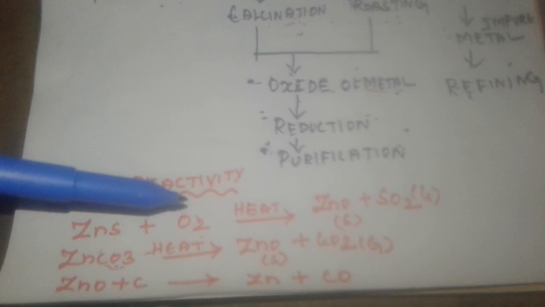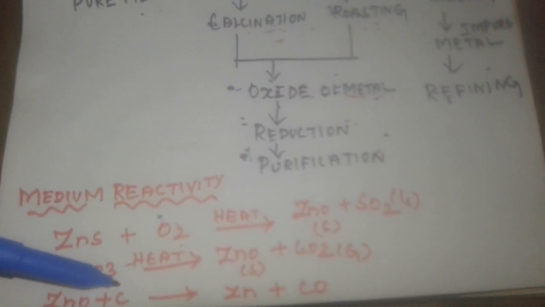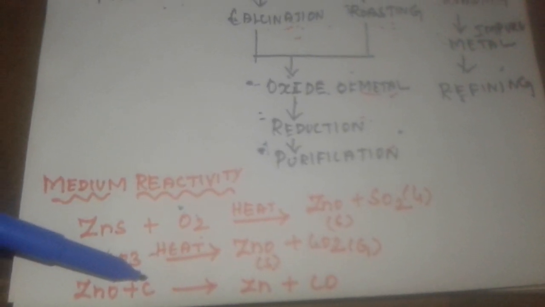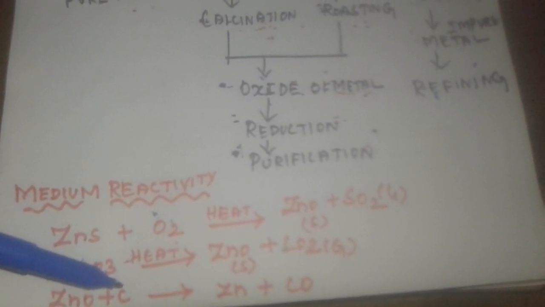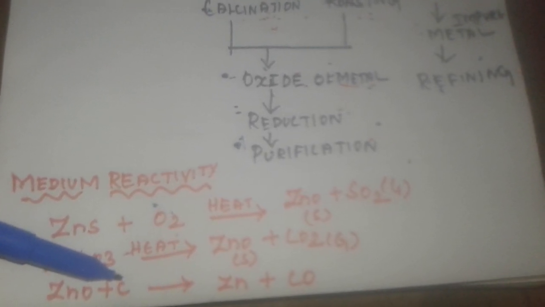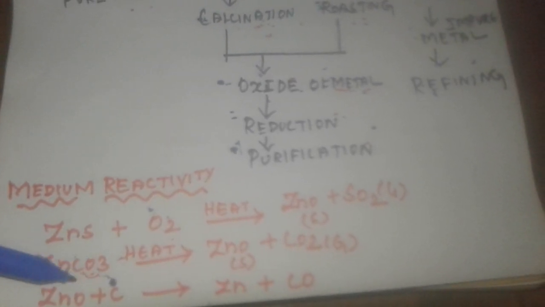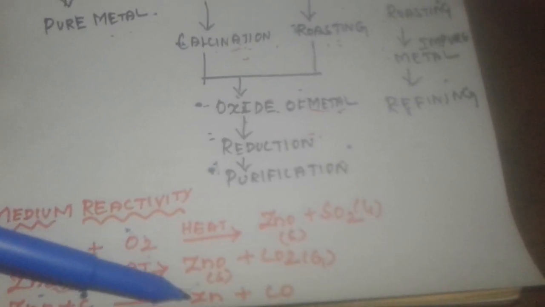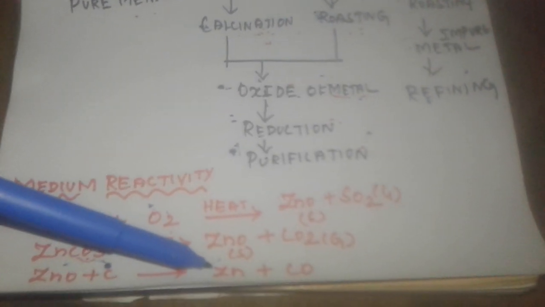I can undergo reduction. Reduction means here I am using a suitable reducing agent. Carbon, C, is a suitable reducing agent. We just apply carbon as a suitable reducing agent towards our metallic oxides. What happens? Carbon monoxide is removed. I can get zinc metal, the impure form of zinc metal. Afterwards I can undergo the purification process.